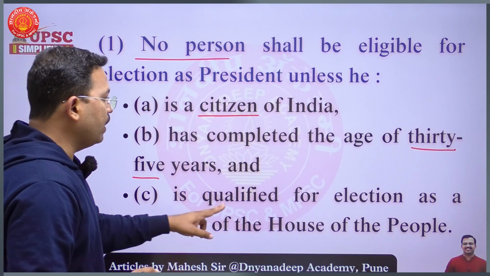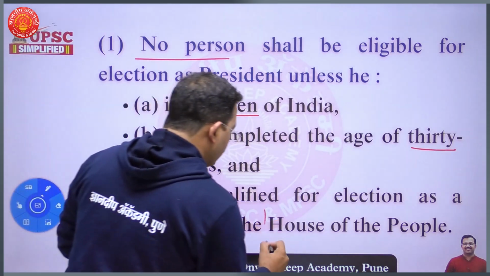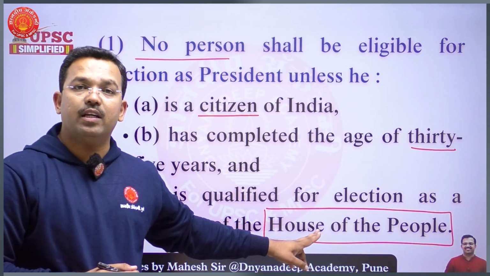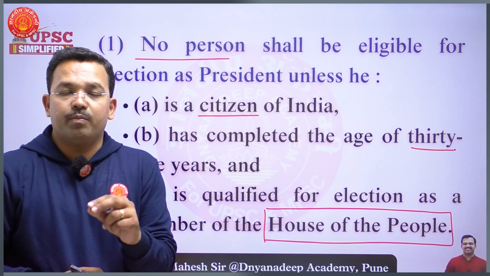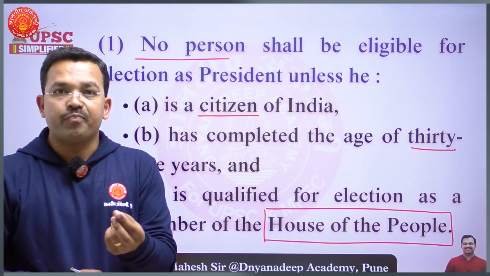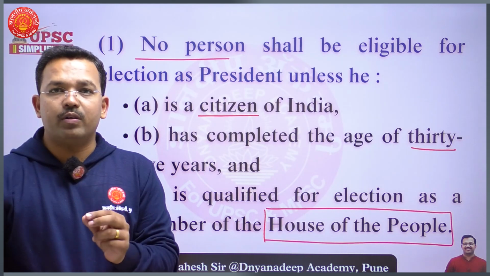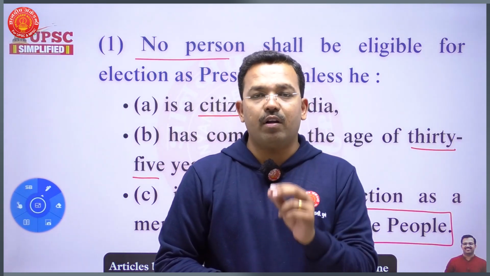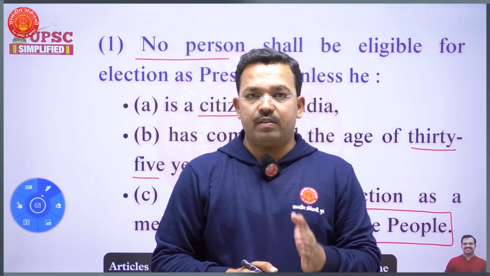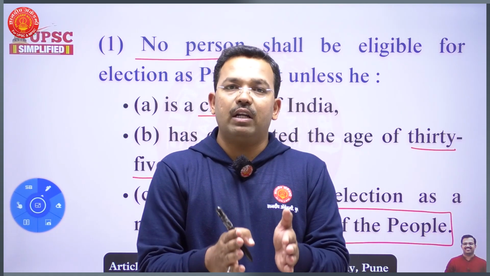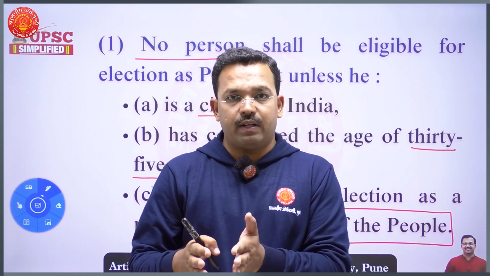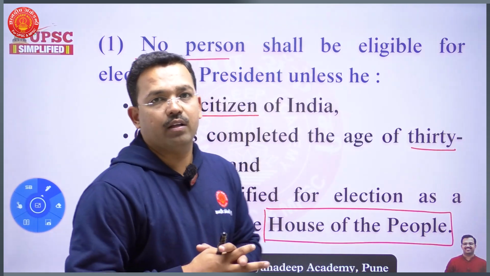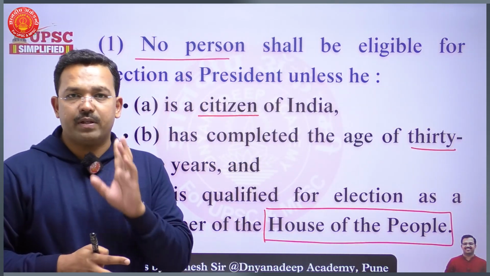Third, he should be qualified for election as a member of the House of the People. Remember, here many people might get confused while answering questions in the preliminary examination. It does not mean he should be a member of the House of the People. No, he should possess all the important qualifications which are required for a person to get elected as a member of the Lok Sabha. For President, the qualifications are equivalent to the qualifications of Lok Sabha. For Vice President, the qualifications are equivalent to the qualifications of members of the Rajya Sabha. So for President, it is Lok Sabha. For Vice President, it is Rajya Sabha.